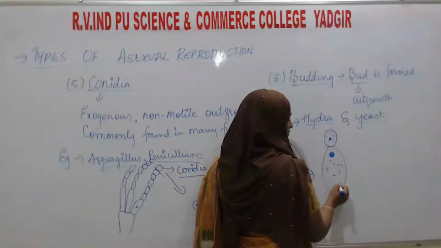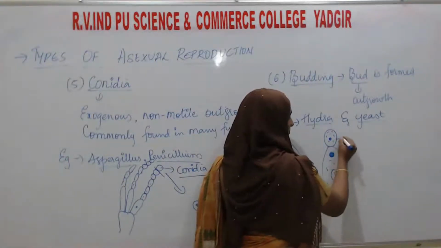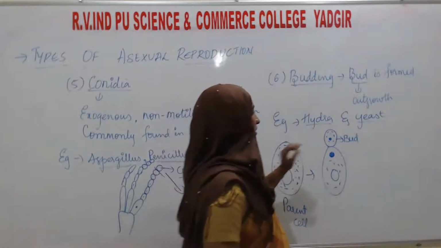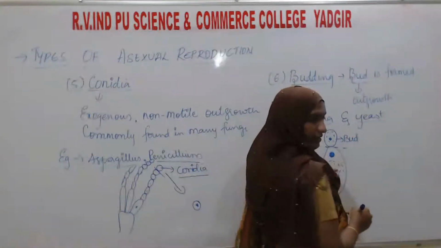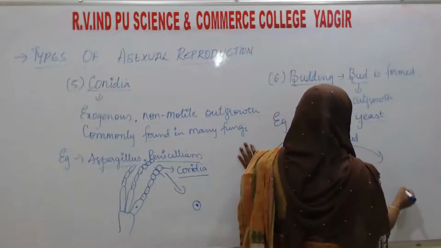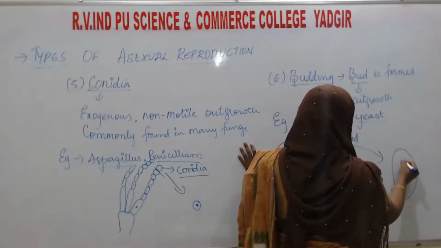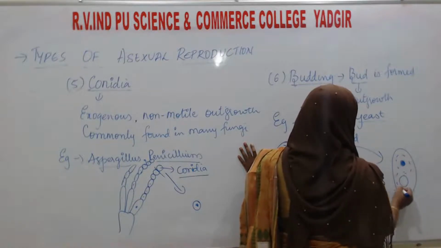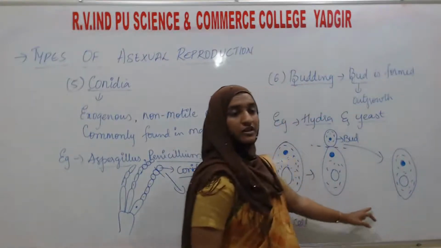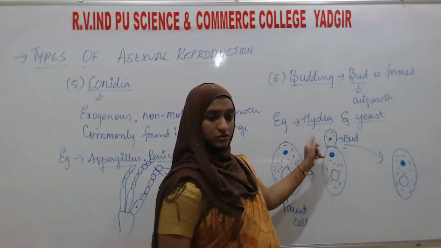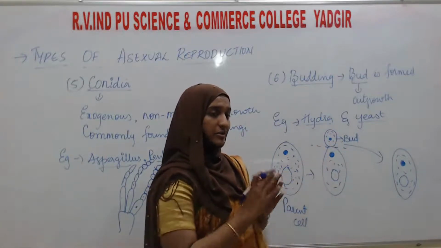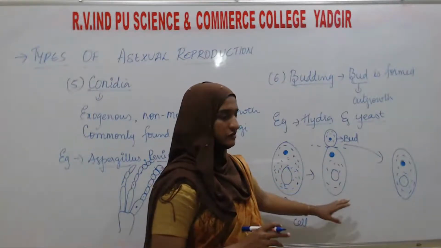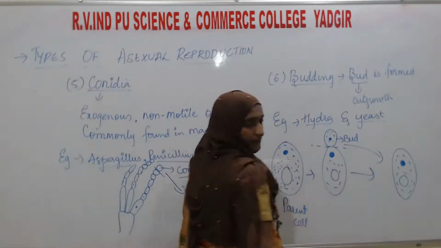And this small outgrowth we can call the bud. This bud gets detached from the parent body and forms a new body. And a new offspring is formed over here through a small outgrowth located on the surface of the body, and this process is known as budding.